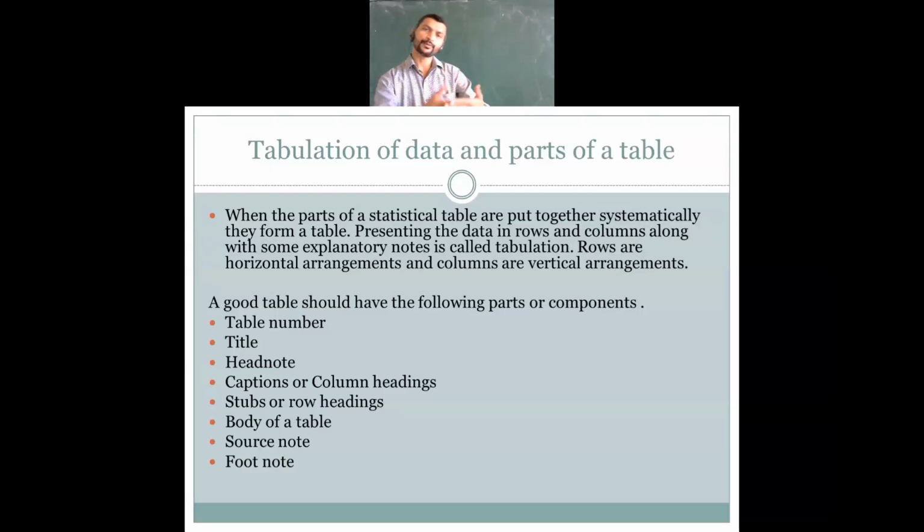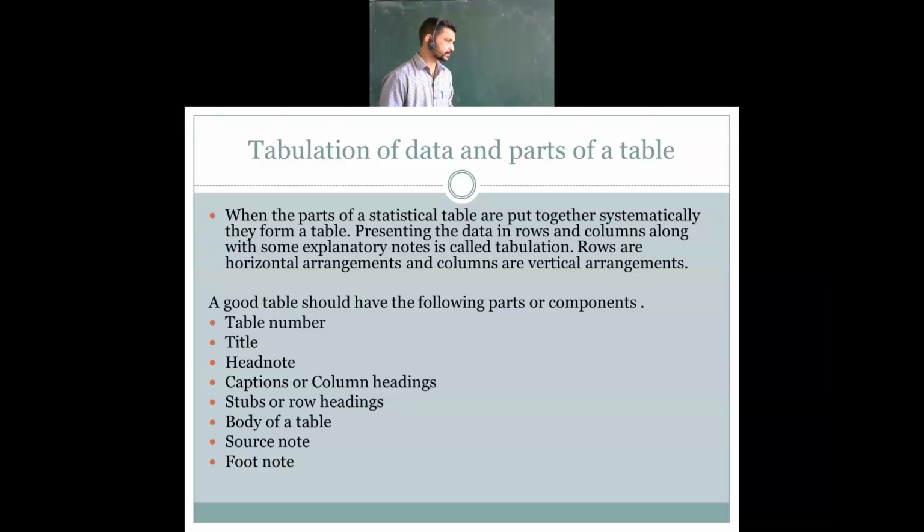Just like what information you are having: serial number, then sex, males and females, then population. That is what column headings we can give. Then the stub heading and the row headings. Rows mean years: 1991, 2001, 2011. That is the information in the rows that you are going to show over there.